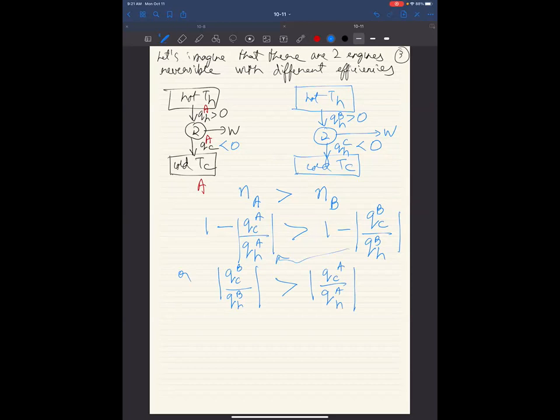Okay, this is fine. Now let's make an assumption that let's keep the heat sucked out, the heat dissipated to the cold part the same. Okay, let's keep QCA is equal to QCB. Let's say both of these engines are dumping the same heat into the cold sink. You might say, I don't like this. Why are you doing that? You could do the same thing by keeping the same heat coming out of the hot source. There are so many parameters right now. We want to fix one of them. So we fix this one. Let's take a step back away from the equations and look at what's going on over here.